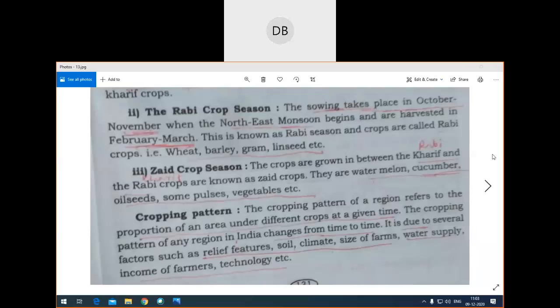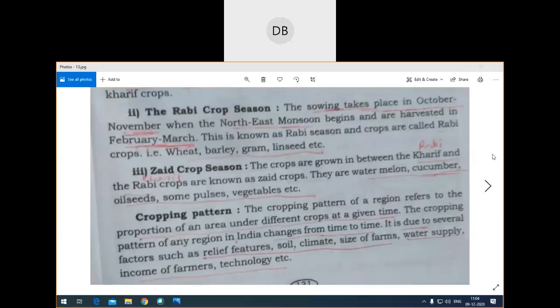So cropping pattern, it depends upon the factors. Again, the features that influence the cropping pattern in India are climatic condition, size of the farm, water supply, income of farmers, technology. Okay, so these factors decide cropping pattern. Hope you have understood what factors decide cropping pattern. So climate first point. Second point, relief feature. Like that you have to write.